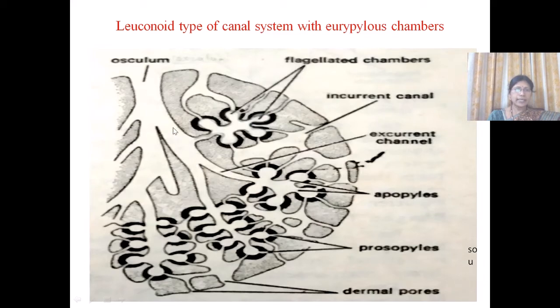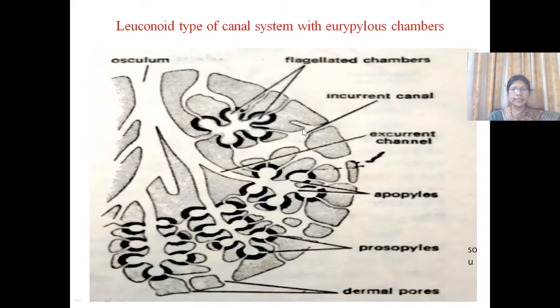The excurrent canals unite to form large excurrent canals, and the largest one leads to the outside through an opening called the ossiculum. The epithelium of this sponge is pierced by many dermal pores, and these dermal pores lead into incurrent canals, and here we can see the incurrent canal.